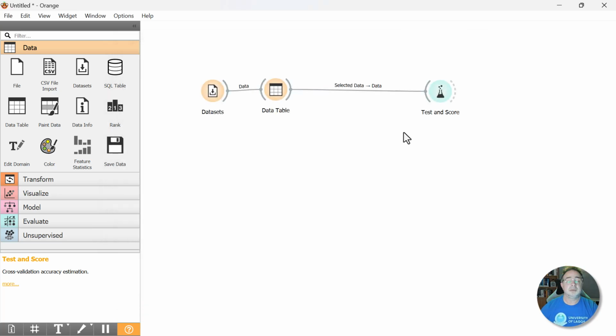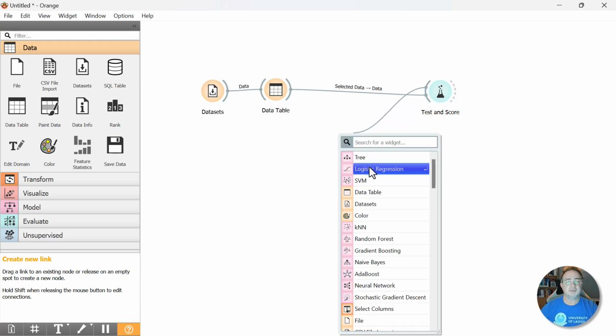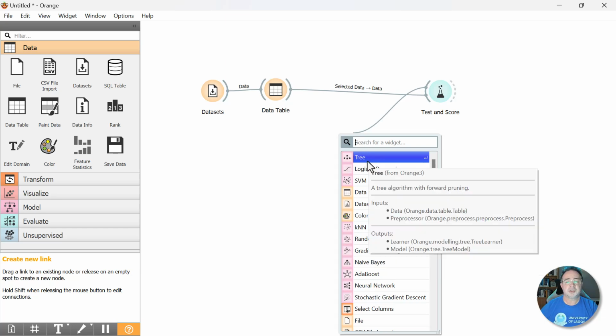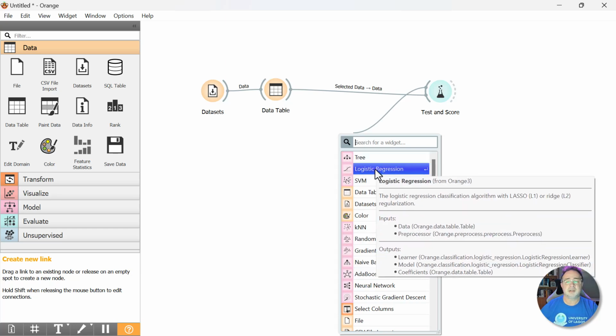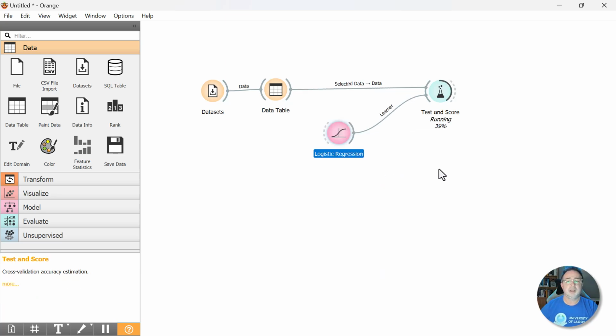Close that. So now we need to attach some machine learning models to our test and score widget. So I'm going to go to the left of test and score. On its left side, drag out the connection, and then select Logistic Regression. You can search for it if yours isn't at the top. Mine is. I'll select Logistic Regression, and then once I do that, watch the test and score widget in the blue there. There we go.